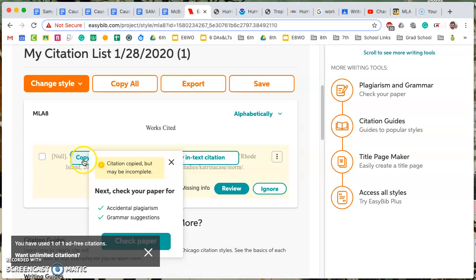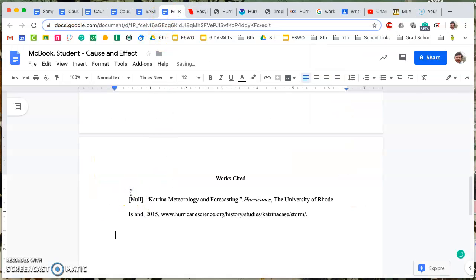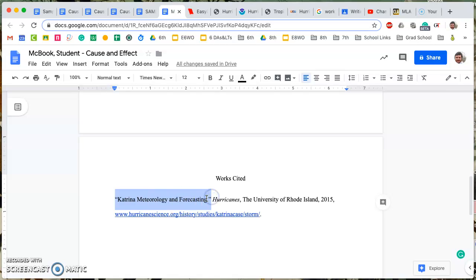When I hovered over it, you can copy the bibliography citation, and I'm going to paste it right here for the citation. So there's my first one, and notice how it says null right here. You can just delete the null and keep the first thing in the actual citation, Katrina Meteorology and Forecasting.